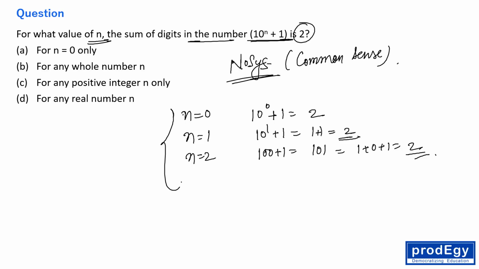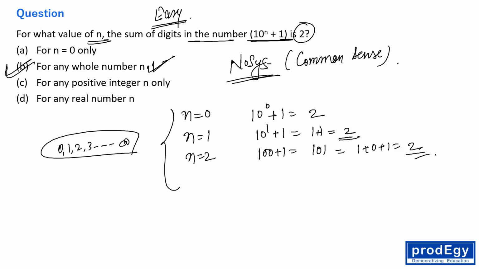So n can be any number starting from 0, right? So 0, 1, 2, 3 up to infinity, anything n can take. So obviously for any whole number n, this expression is true, right? This is an easy question based on common sense only, right?